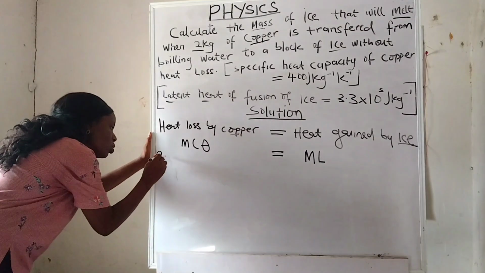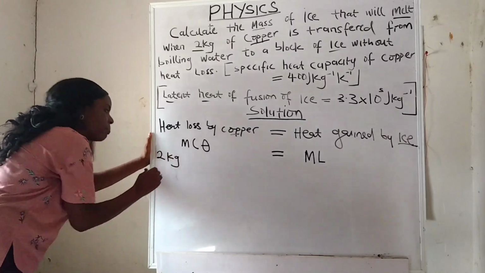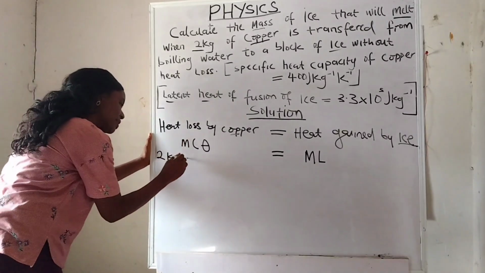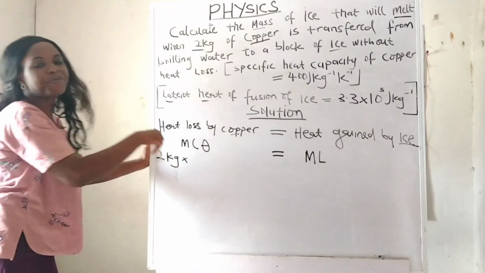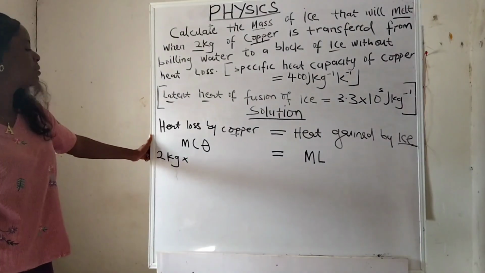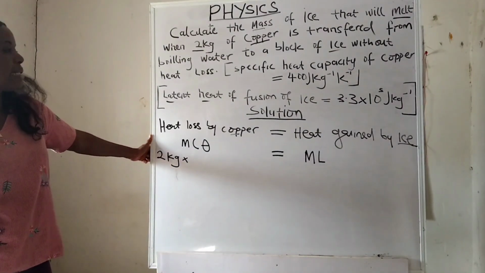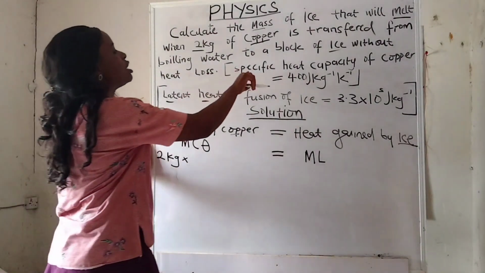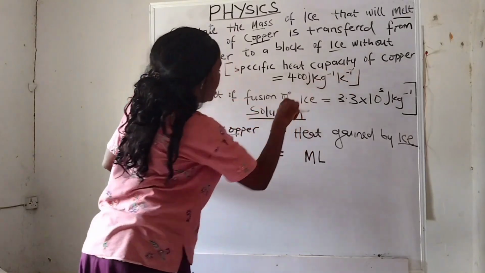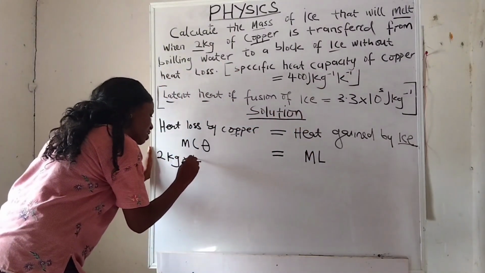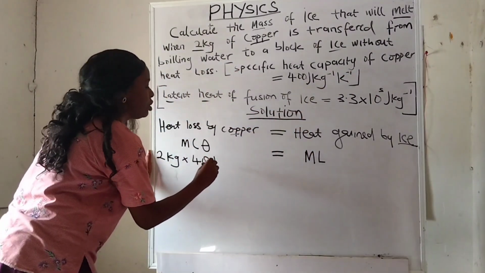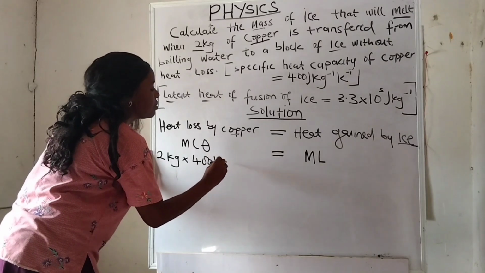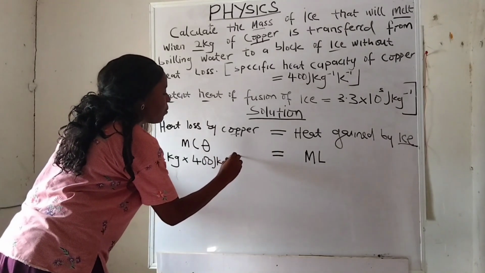It will be 2 kilograms. 2 times here. C stands for specific heat capacity. Did they give us the specific heat capacity of copper? Yes, they do. They say the specific heat capacity of copper is 400, so I write 400 here, joule per kilogram per Kelvin.